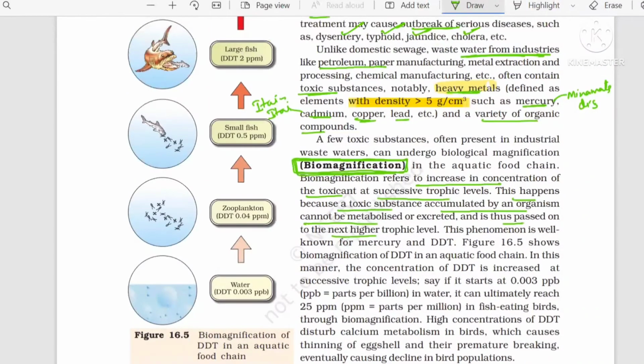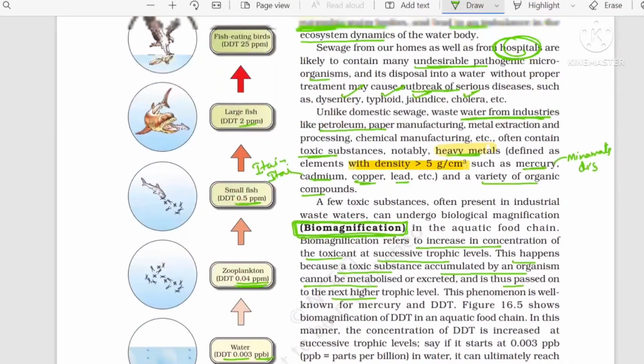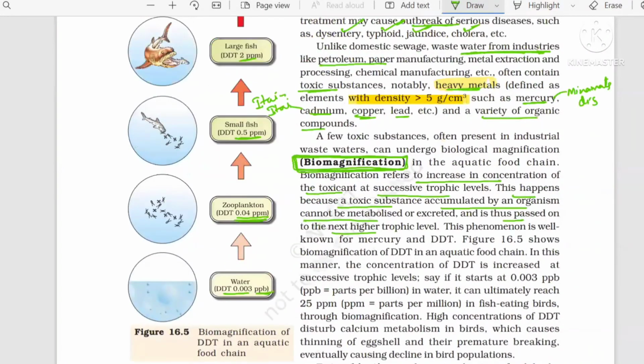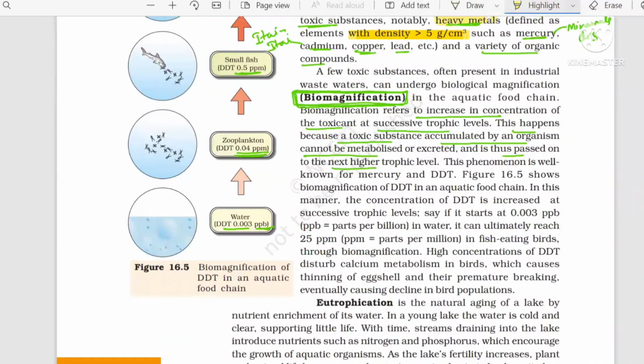See the side diagram: water contains only 0.003 parts per billion, which becomes 0.04 parts per million in zooplankton, 0.5 in small fishes, and 2 parts per million in large fishes, and so on in fish-eating birds. The chemical concentration increases at each successive trophic level. When you move from lower to higher trophic level, the amount of that chemical is increasing. Okay, biomagnification is going on, and we identified it when the fish-eating bird population decreased.